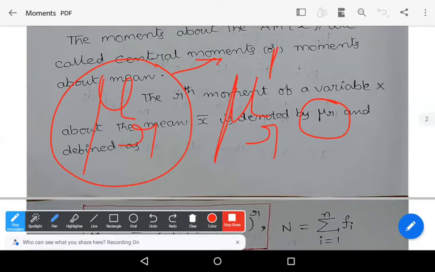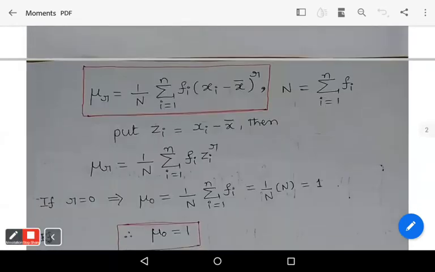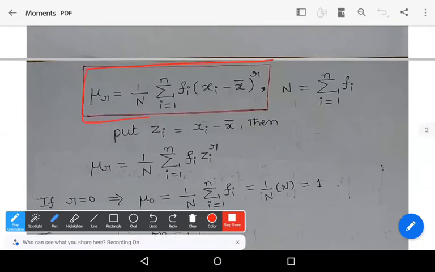Remember the symbols carefully. Mu r: central moments. Mu r dash: non-central moments. So the rth moment of a variable capital X about the mean x bar is denoted by mu r and defined by the equation mu r is equal to 1 by capital N into summation over i equals 1 to n of f_i into (x_i minus x bar) whole power r, where N is equal to the sum of the frequencies. Again, put z_i is equal to x_i minus x bar.